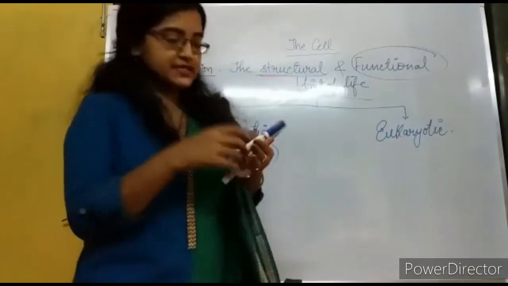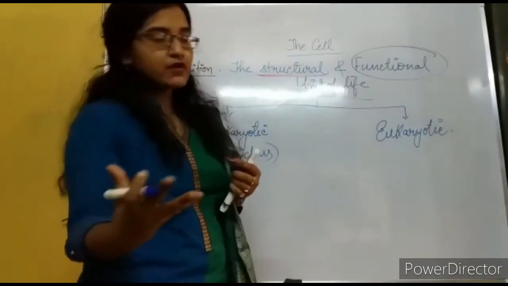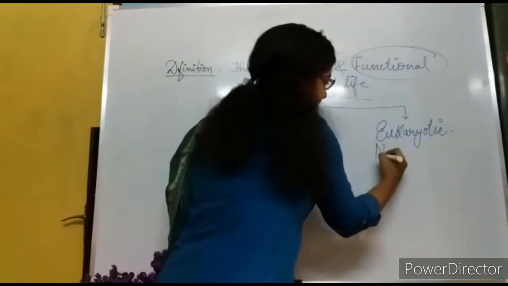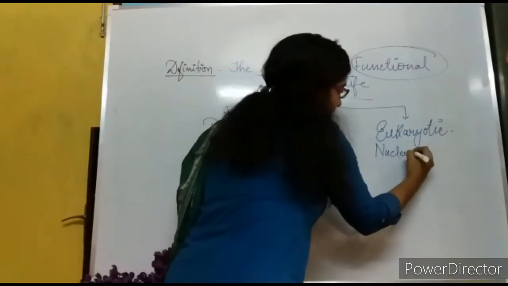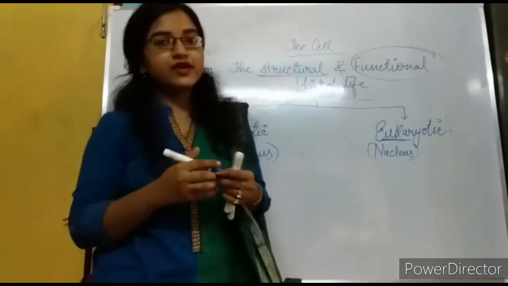Eukaryotic means there is a presence of cell organelles, and well membrane-bound organelles are also present, and obviously there is a nucleus.